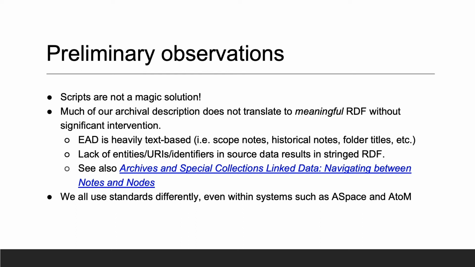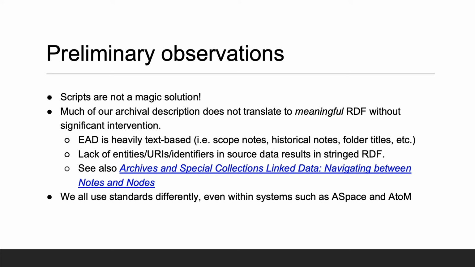First, conversion scripts are not a magic solution. As we saw, much of our archival description does not translate to meaningful RDF. Any conversion from EAD XML or other description formats to meaningful RiC RDF will require script retooling or significant human intervention. Instead of a full-scale conversion, perhaps steps can be taken to enrich our current data first. This might include adding more identifiers to our data or uniquely classifying entities or events to break them out of long text fields.